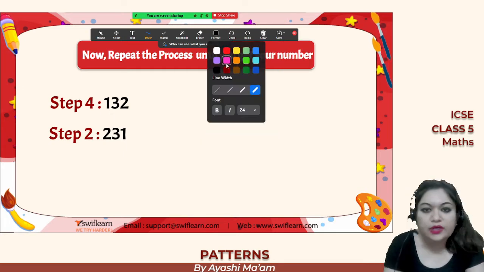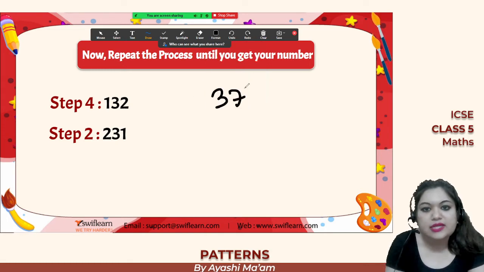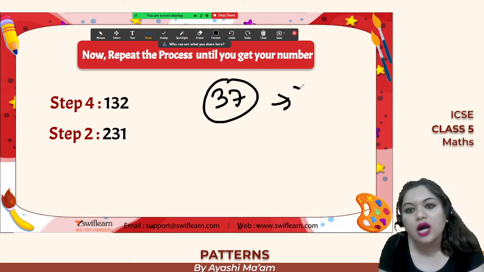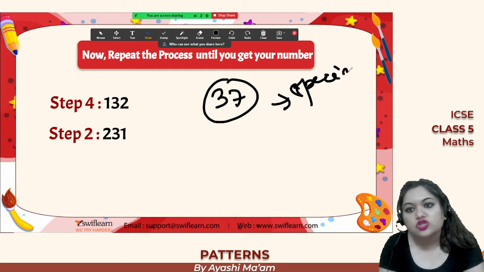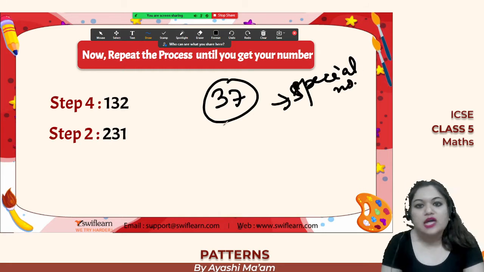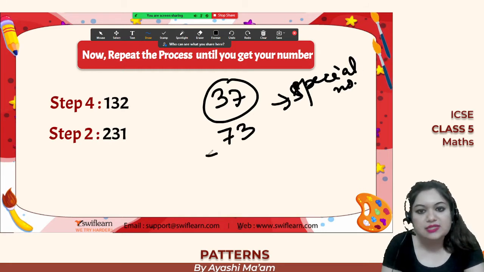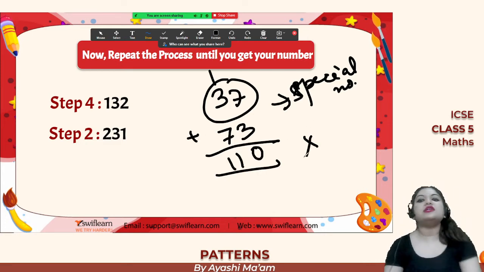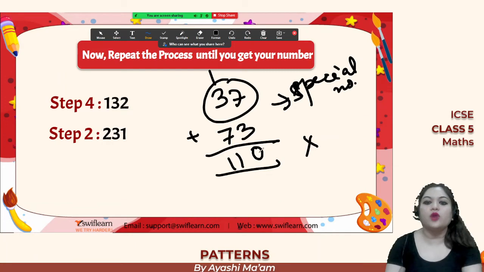Suppose we have a number 37, and you are asked to turn it into a special number. So how are you going to do it? First we will reverse this 37, we will get 73. When we add it, we will get the answer as 110. 110 is not a special number. So repeat the process.